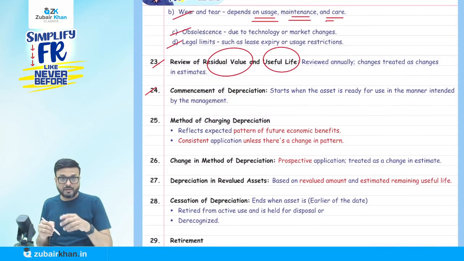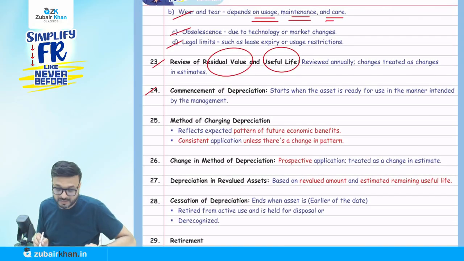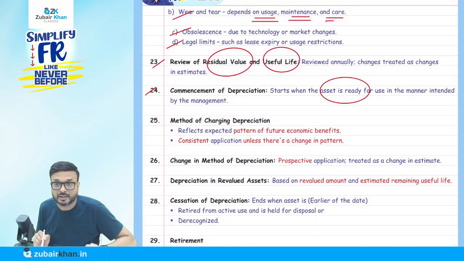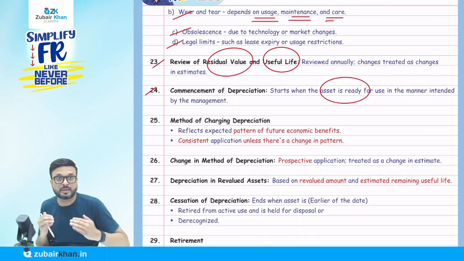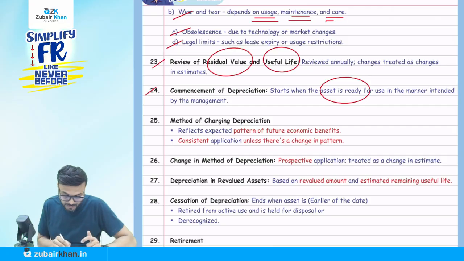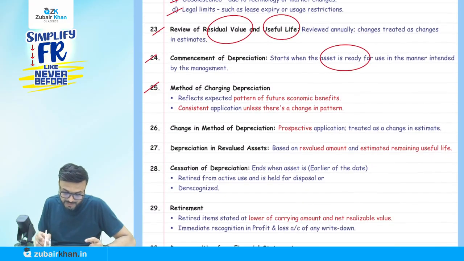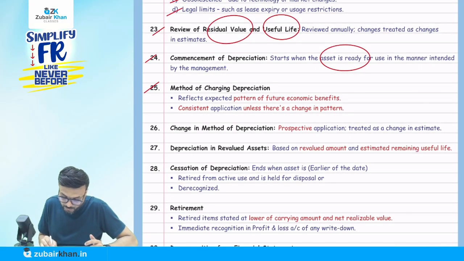Now, when do I have to start charging depreciation? Depreciation commencement starts when the asset is ready for use, in the manner intended by management. The method of charging depreciation is important. It should reflect the pattern of the future economic benefit.